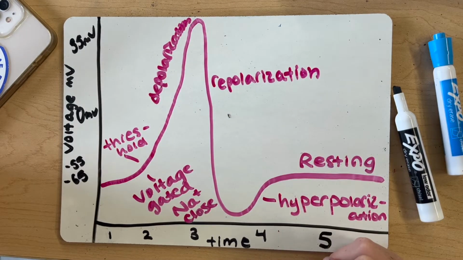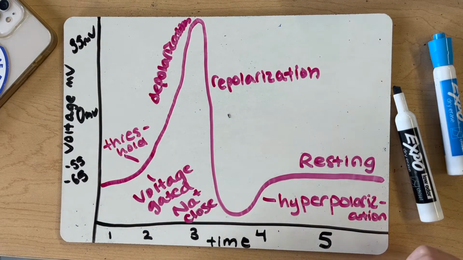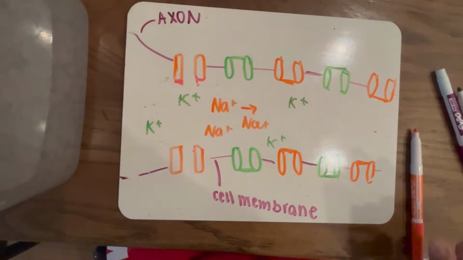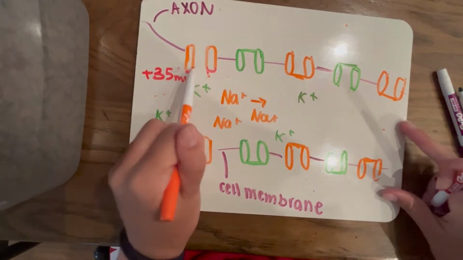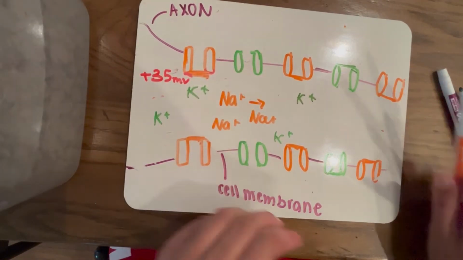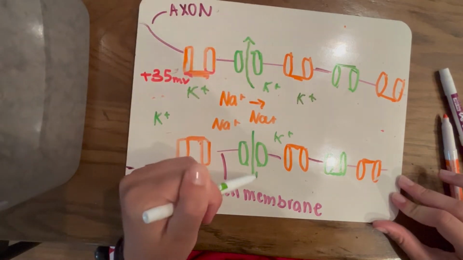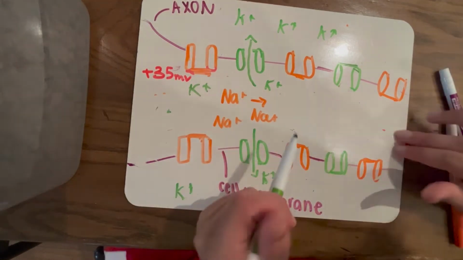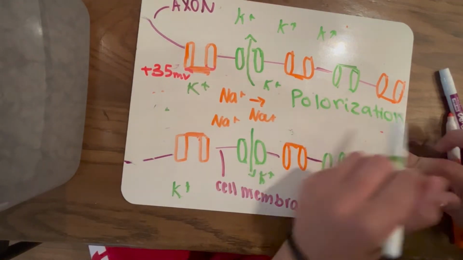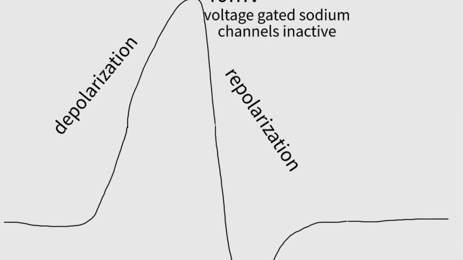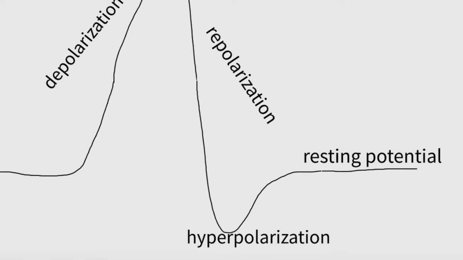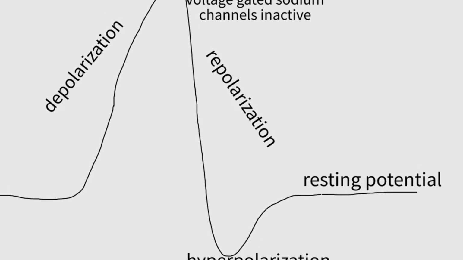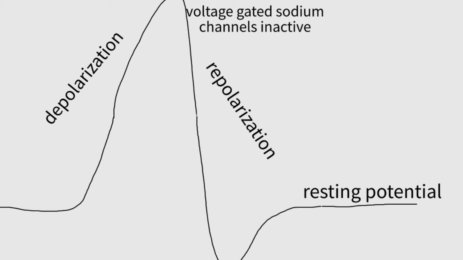During repolarization, the surge in potassium ions out of the cell lowers the voltage, so the membrane potential slowly starts moving back into the negatives. During repolarization, the voltage-gated sodium channels close and the voltage-gated potassium channels open when the charge reaches positive 35 millivolts, allowing for the potassium ions to flow outside the cell and causing the cell membrane to move towards its resting membrane potential of negative 70 millivolts. Hyperpolarization happens, which means the potential drops to lower than resting membrane potential, because so many positive ions move out of the cell. And then the membrane finally returns back to rest.